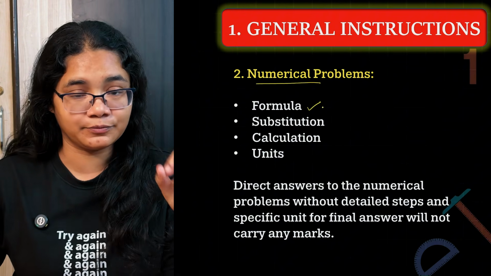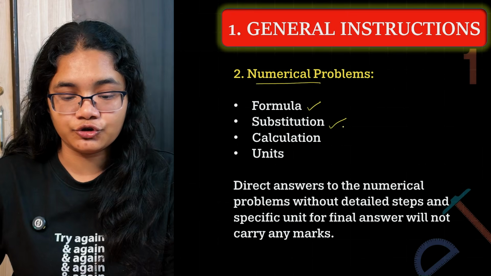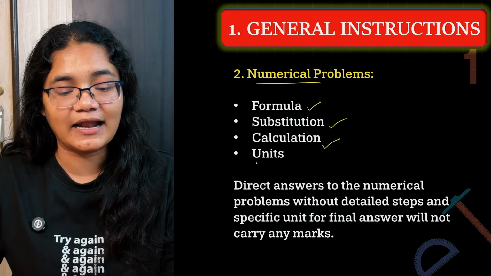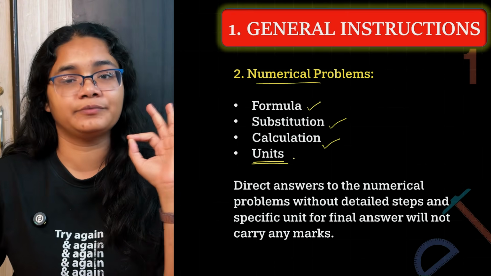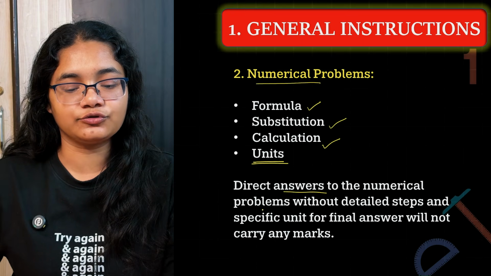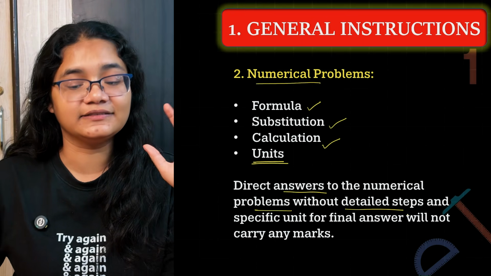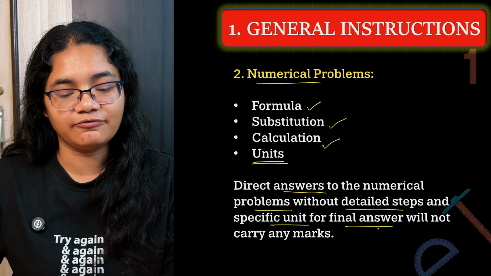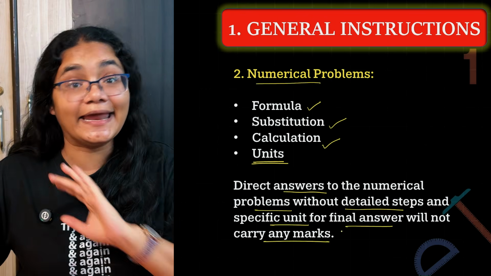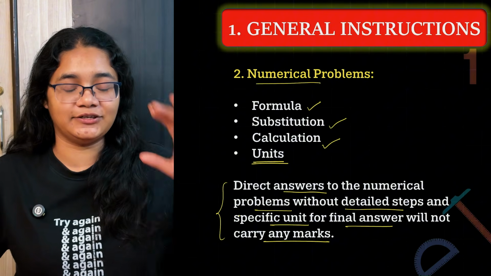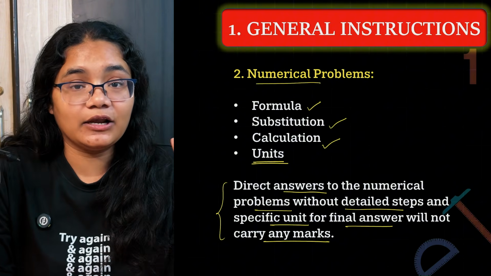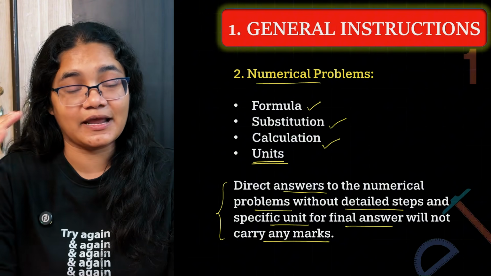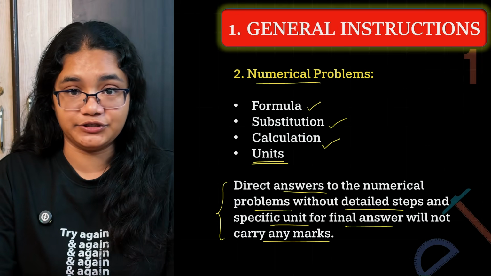Now let's move forward with the second general instruction about numericals. First, the formula has to be written, substitution of values should be done, calculation should be shown, and the final answer with units has to be written. If you write direct answers to the numerical problems without detailed steps and a specific unit for the final answer, it will not carry any marks. This is there in the examination instructions. Numerical questions, you need to solve step by step and you have to show all the calculations.